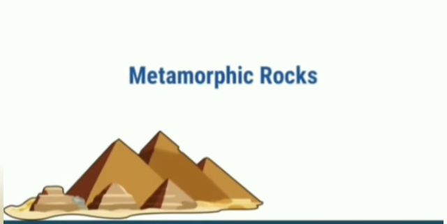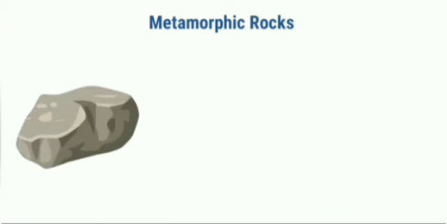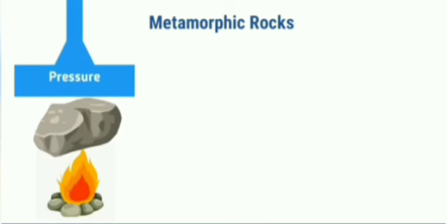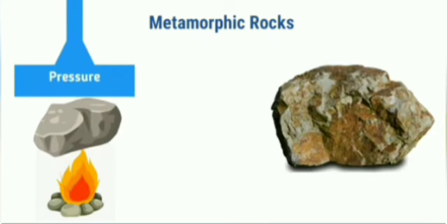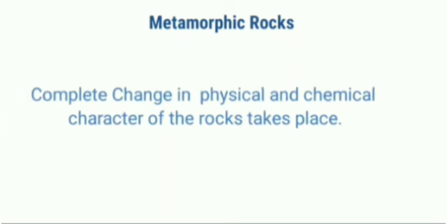Next is metamorphic rocks. Metamorphic is a word that is derived from Greek word metamorphos meaning change of form. Igneous and sedimentary rocks can change into metamorphic rocks under great heat and pressure. For example, clay changes into slate and limestone into marble.